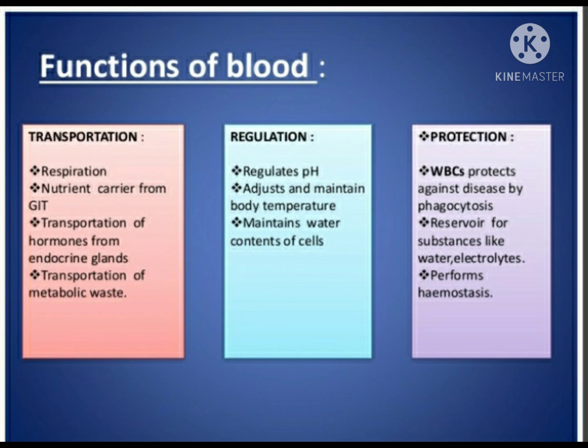Protection. Transporting oxygen and nutrients to the lungs and tissues, forming blood clots to prevent excess blood loss from injury, carrying cells and antibodies that fight against infection, and bringing waste products to the kidneys and liver, which filter and cleanse the blood. WBCs protect against disease by phagocytosis. Blood is also a reservoir for substances like water and electrolytes, and performs hemostasis.